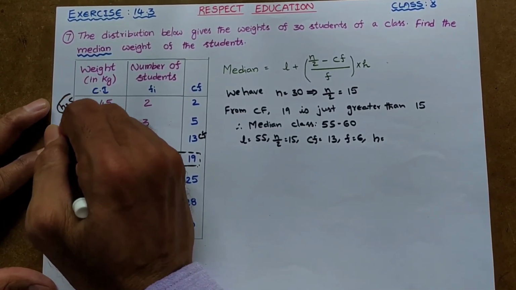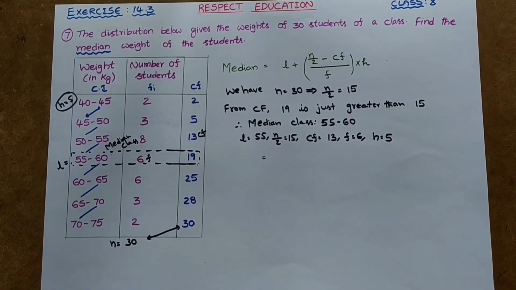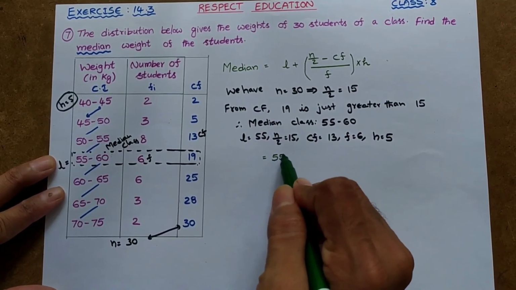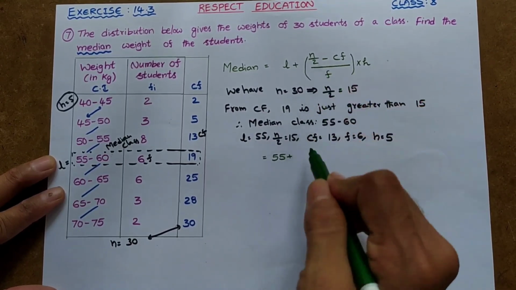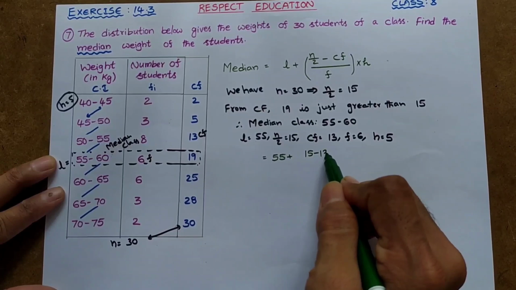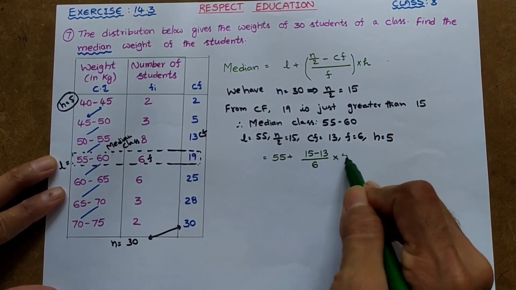So here H is 5. Now let us substitute these values in the formula. L equals 55 plus n by 2 is 15 minus Cf is 13, by F is 6, into H is 5.